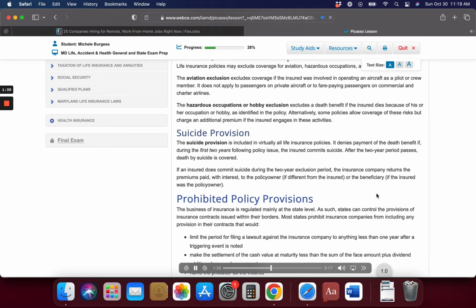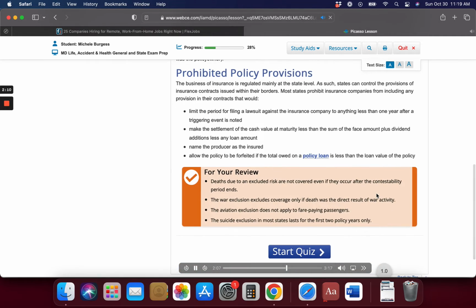Suicide provision. The suicide provision is included in virtually all life insurance policies. It denies payment of the death benefit if, during the first 2 years following policy issue, the insured commits suicide. After the 2-year period passes, death by suicide is covered. If an insured does commit suicide during the 2-year exclusion period, the insurance company returns the premiums paid, with interest, to the policy owner, if different from the insured, or the beneficiary, if the insured was the policy owner.